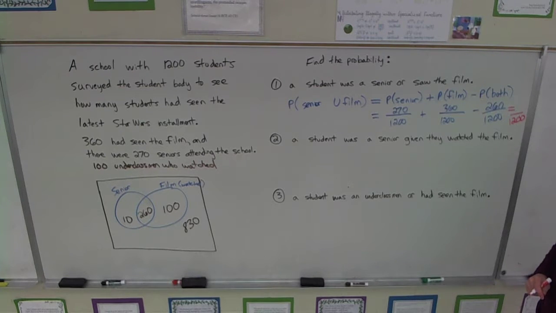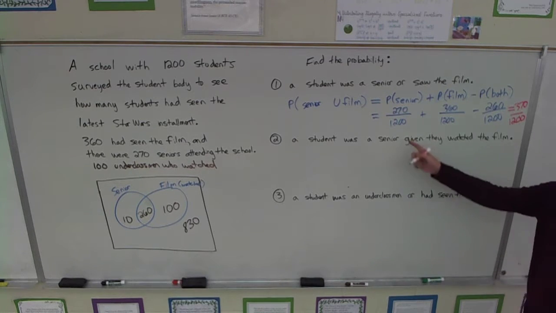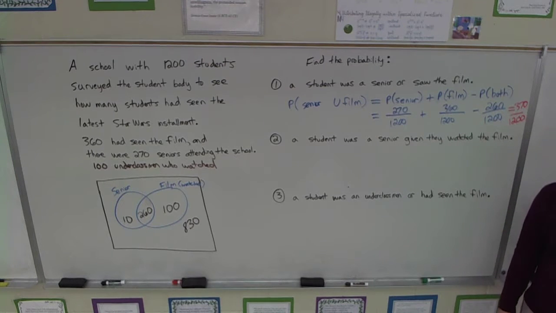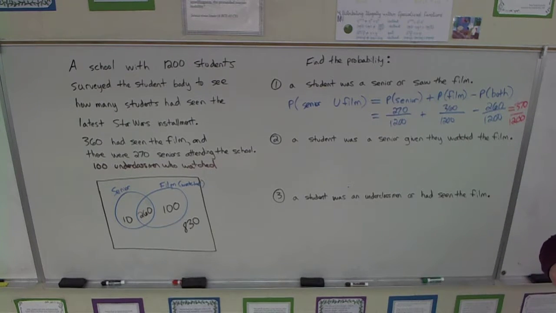No. I don't need a calculator. That minus that's 10, plus that's 370. Okay? So 370 out of 1200, which is like 30.8%. That's one way to do it.